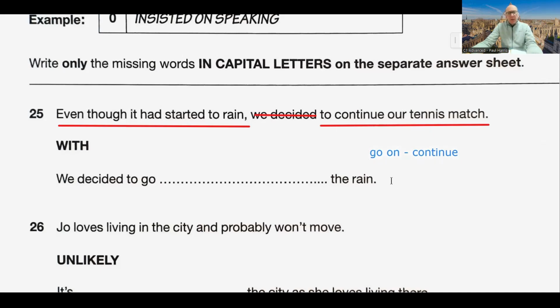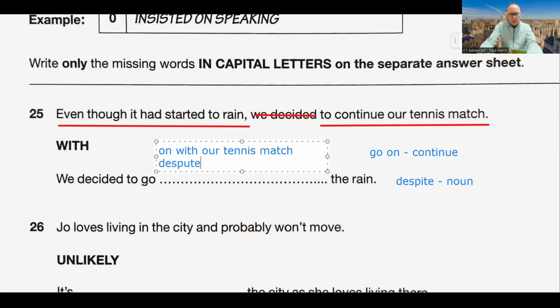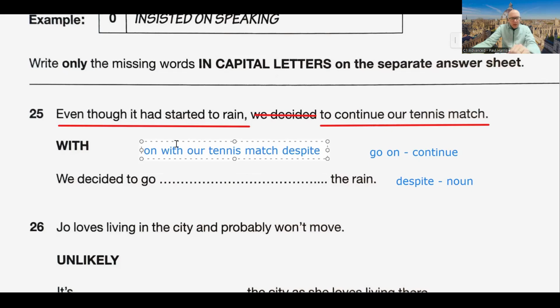So maybe here "despite", because despite will go with nouns. Okay, so what about we put here: we decided to go on with our tennis match despite the rain. Okay, that looks like it's a possible answer. We've got "with", our keyword, 1, 2, 3, 4, 5, 6, and we have 6 words. Okay, so that looks like the right answer here.